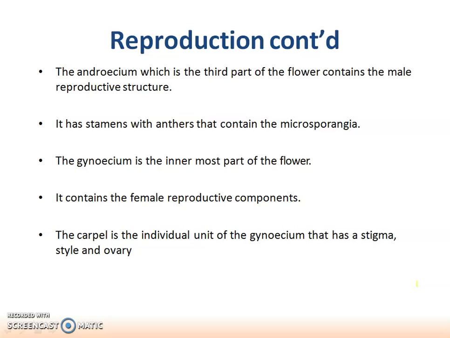Now the androecium is the third part of the flower. It contains the male reproductive structure. It has stamens with anthers on them. Anthers are the microsporangia.